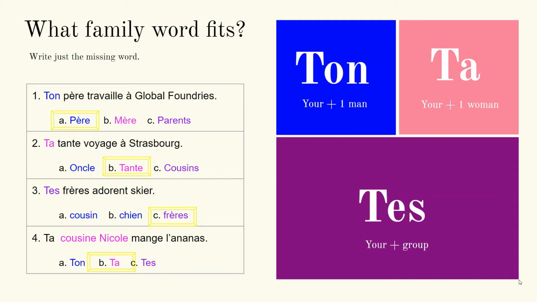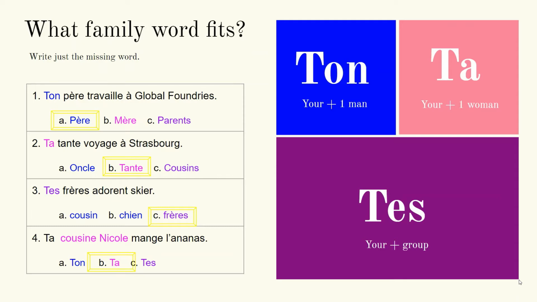Number 1, ton blank travaille à Global Foundries. Ton père travaille à Global Foundries. Guys, ton is masculine. It must be followed up with a male family member. That's why père makes sense. Number 2, ta tante voyage à Strasbourg. Ta must be followed by a single woman. Tante is the only one of those options that's one woman.